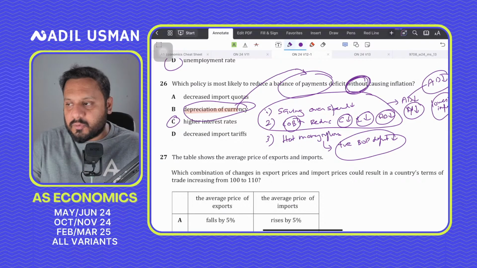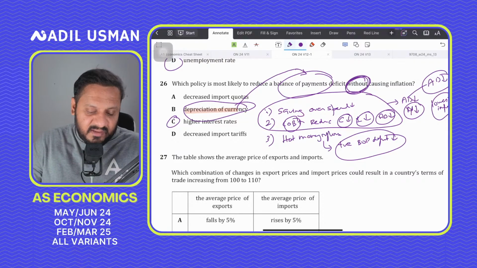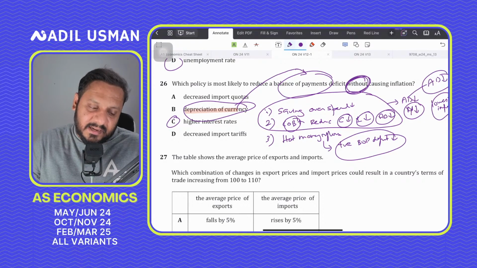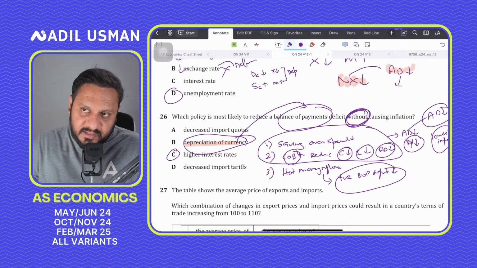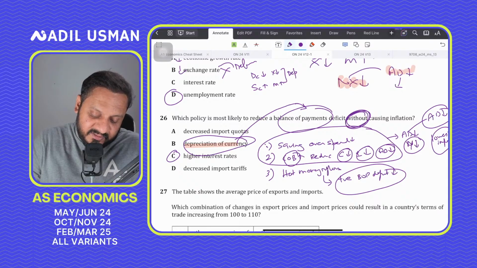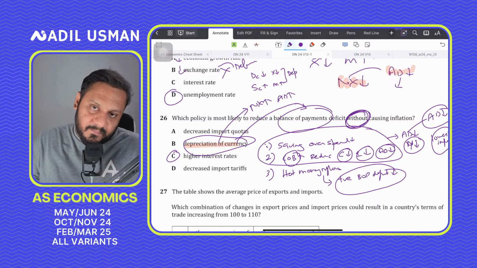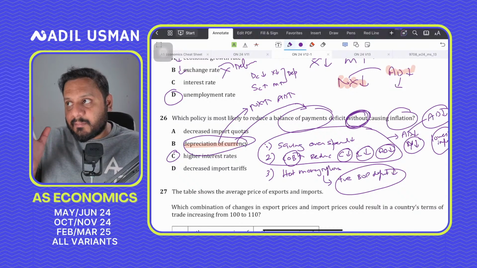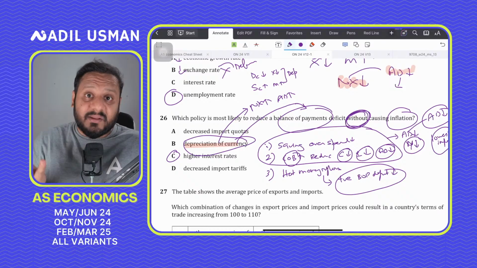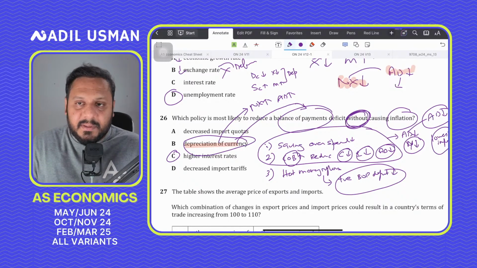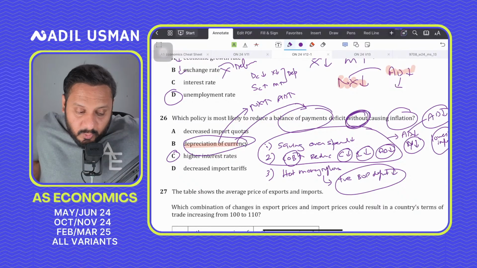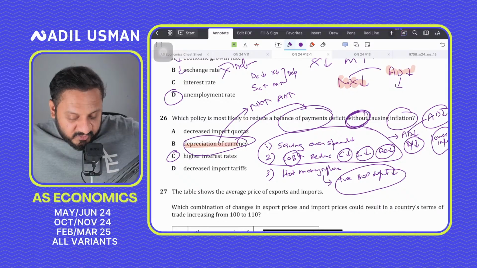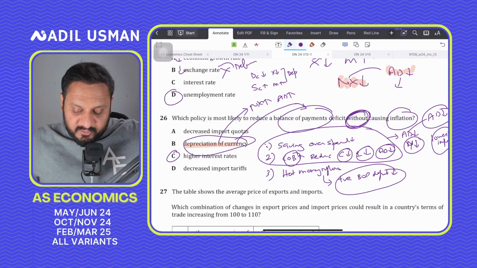Also, even if we assume they are elastic, and let's say the balance of payment does reduce, the problem is that currency depreciation will increase net exports, and net exports will increase AD, and when AD goes up, it will cause inflation. They have actually mixed up a lot of concepts in this one-line MCQ, right? That is why B is incorrect, because you need an improvement in BOP and at the same time you don't want inflation. So option B will cause demand-pull inflation, just like a student, Ariha, says.